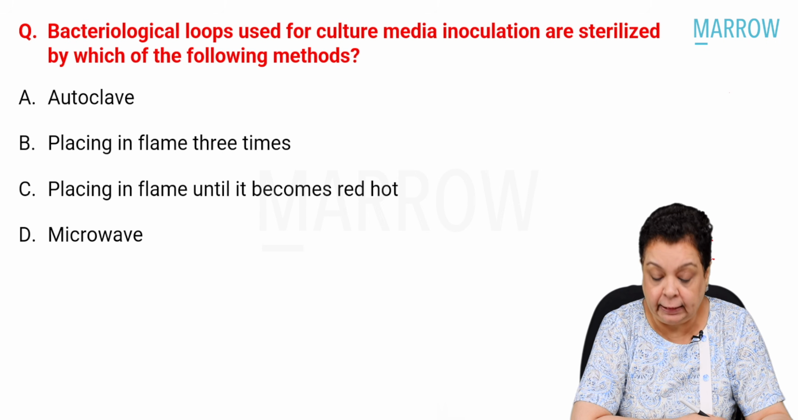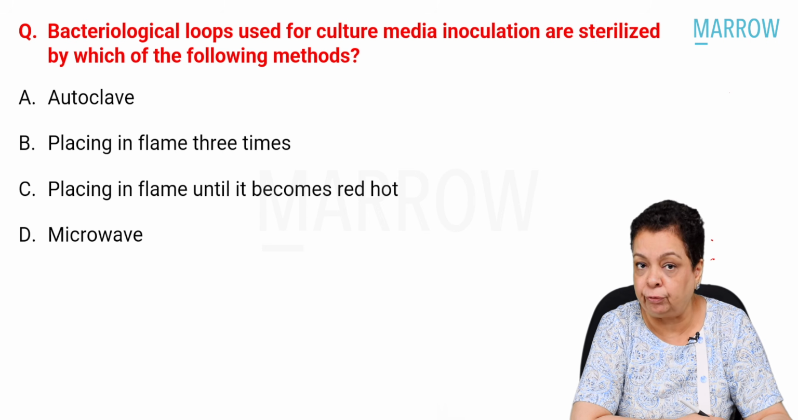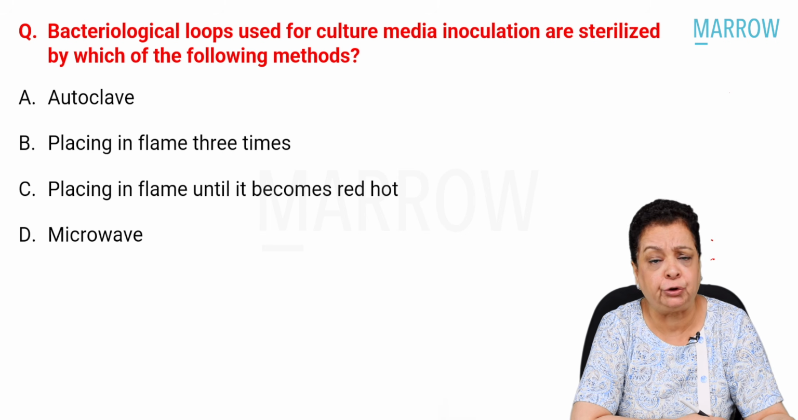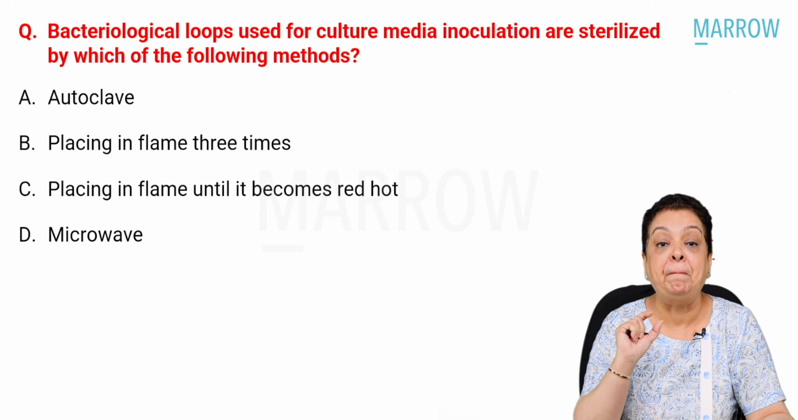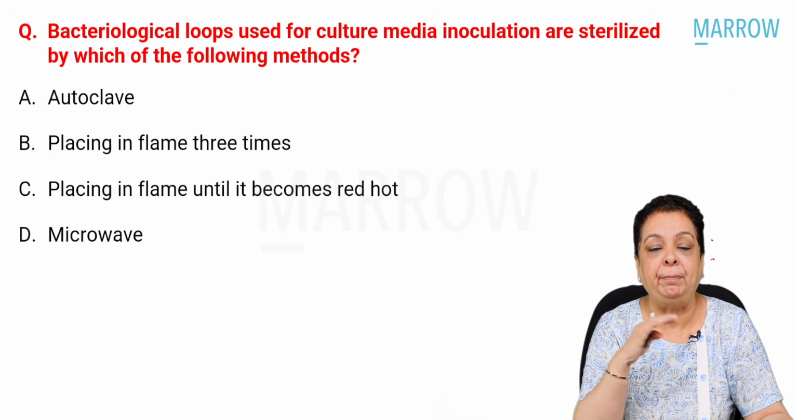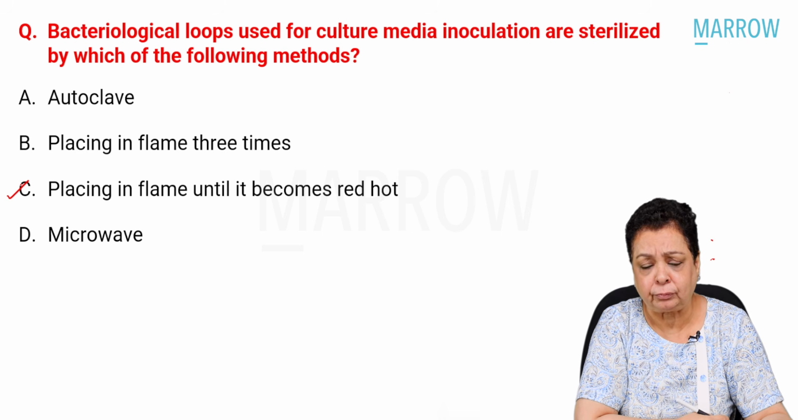Autoclave, placing in flame 3 times, placing in flame till it becomes red hot, and microwave. Now this is a very, very easy question. If you worked in a microbiology lab during your second year, you would always remember that you put your bacteriological loop in the flame, make it red hot, and then sterilize it. That's how you sterilize it, by making it red hot, right? So that is definitely our answer, right?